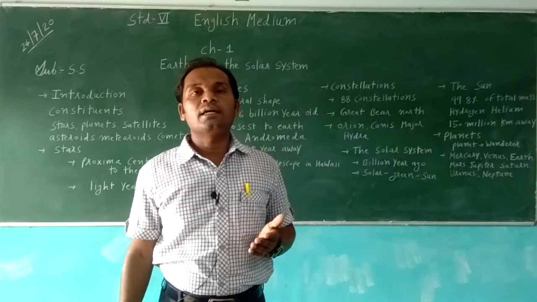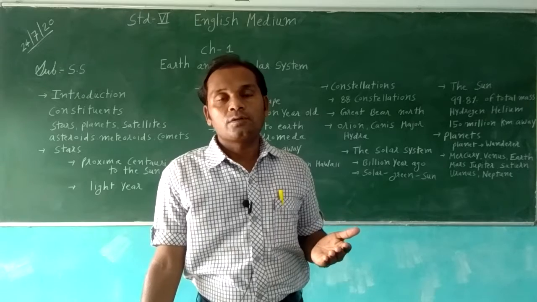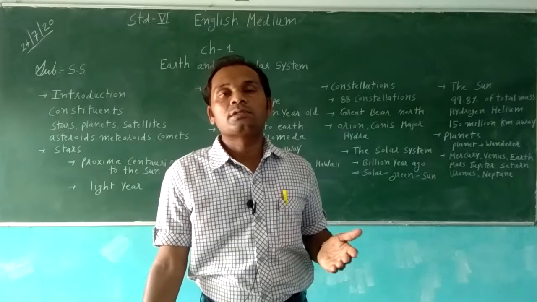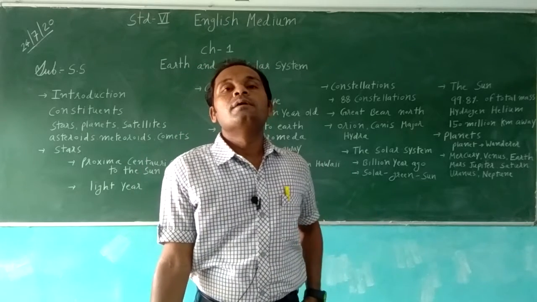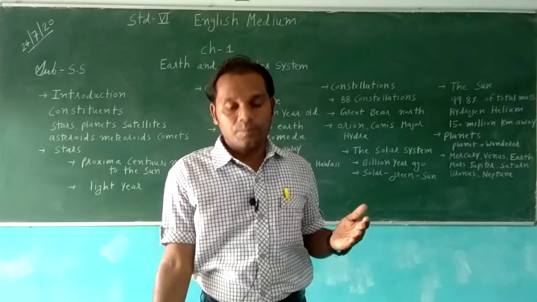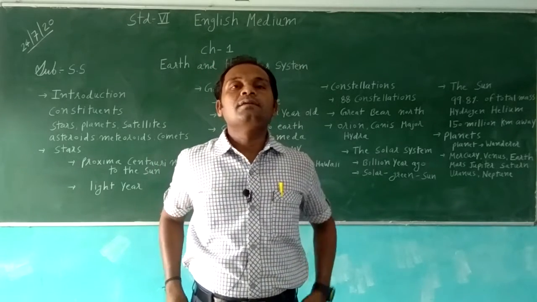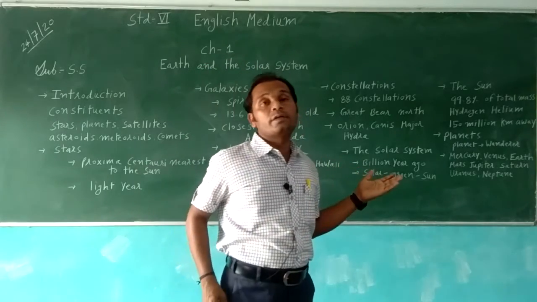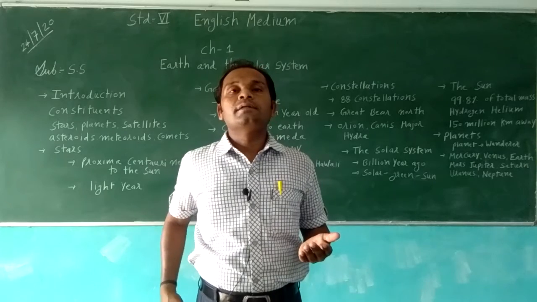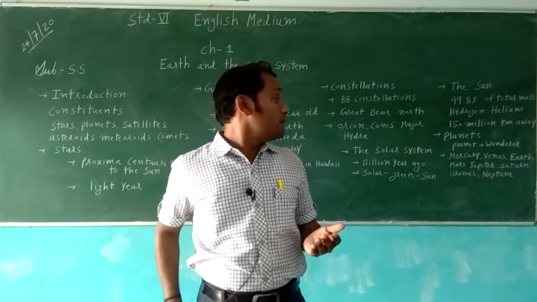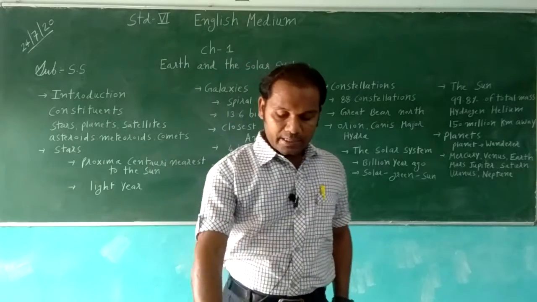The rays of the sun take 8 minutes to reach the earth, and the temperature of the sun's surface is approximately 6000 degrees Celsius. The sun has its own light, and the planets do not. The planets reflect the sunlight, and that's why we are able to see them.